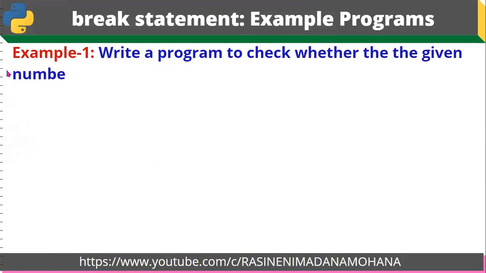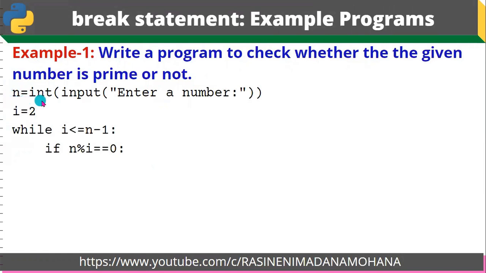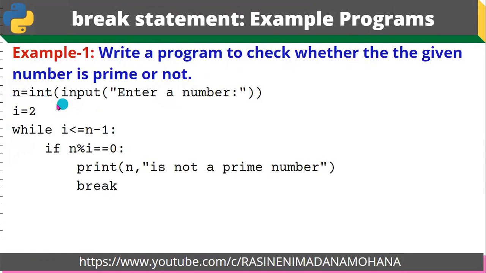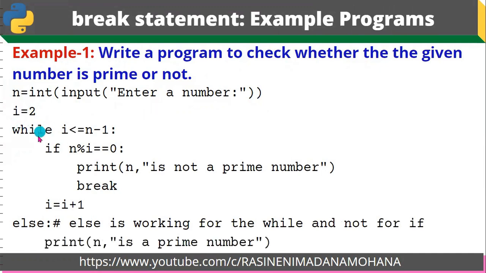The program is to write a program to check whether the given number is prime or not. Here first we have to read the number using the input function, with the type int: int of input of enter a number. Then here you can initialize the initial value of i as 2. Here the condition we use is while i less than or equal to n minus 1.